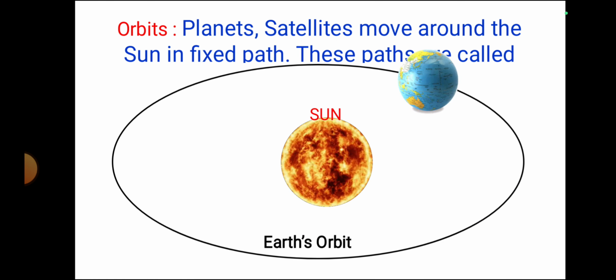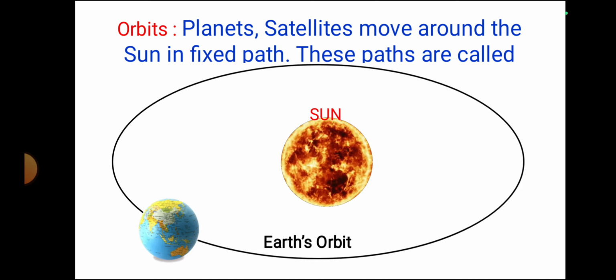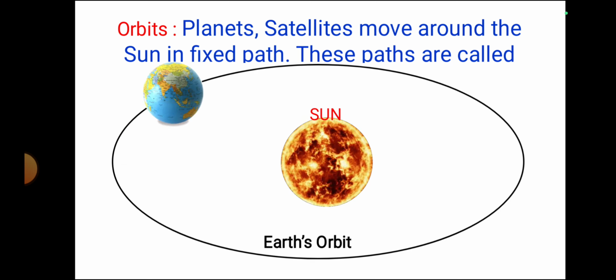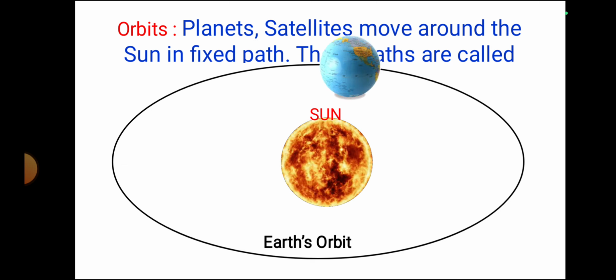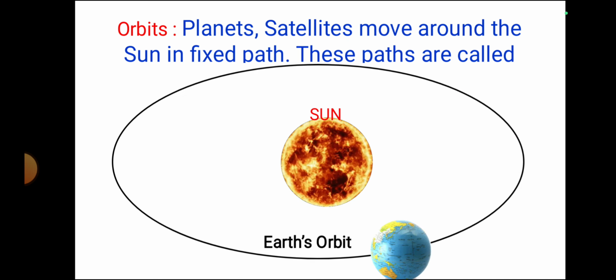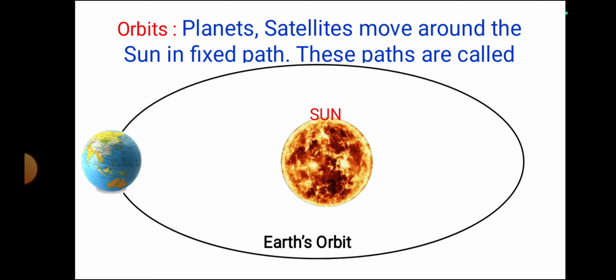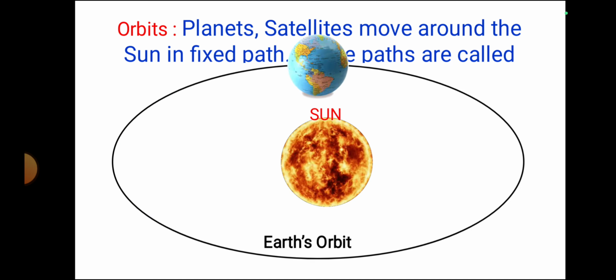So what are orbits? See here, in the middle we can see the sun. Around the sun the Earth is revolving and rotating. The path it travels is known as orbit. Planets and satellites move around the sun in a fixed path. These paths are called orbits.